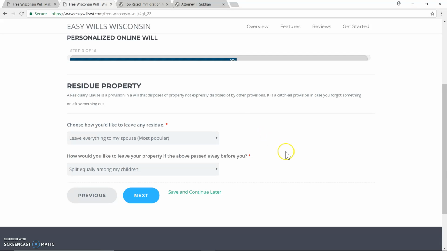Residue property. This means that if anything was left out of your will, where would you like that property to go? Here again, it's auto-populated. If you're married, leave everything to my spouse. And if something happened to your spouse before you passed away, then everything would be split equally among my children. I'm just going to click next. Again, if you want to change these answers, you can.